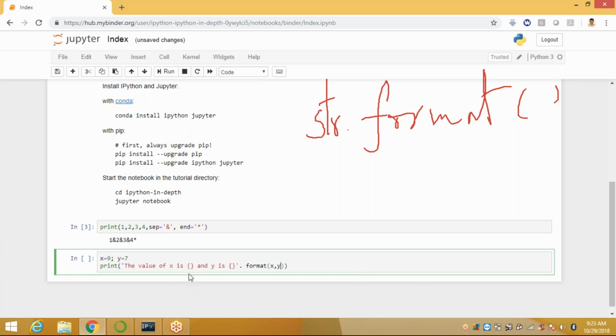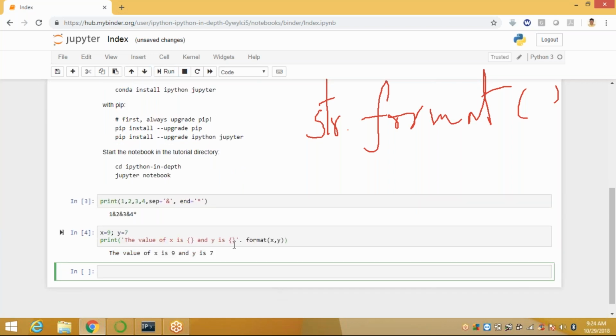Here in the print function we are taking the placeholders. By default it takes 0, then 1. In the format method, index 0 is x, index 1 is y. So this is the string dot format method, which you are applying inside the print method. You have x equal to 9, y equal to 7, so the placeholder at index 0 is x equal to 9, and y is equal to 7. Now it displays the value of x is 9 and y is 7 in this way.